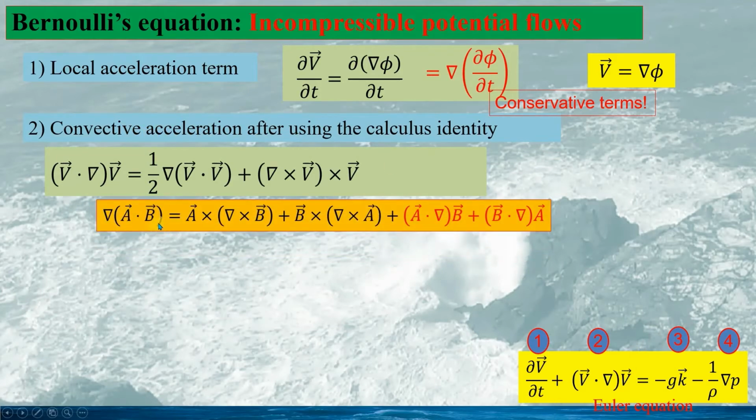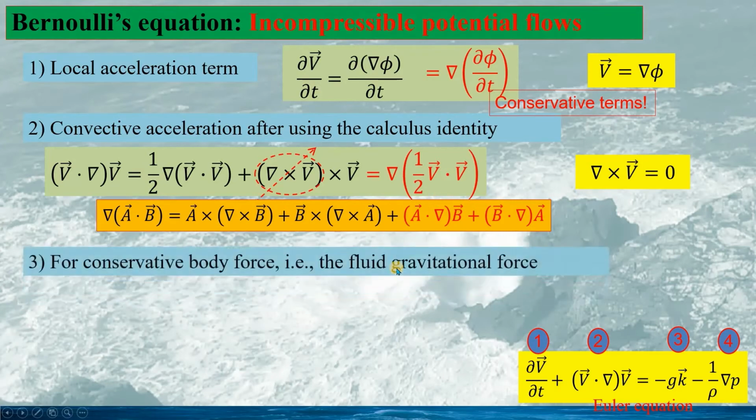Here, we use a calculus identity: if we let vectors A and B both be the vector v, we have this expression. Considering potential flow, the curl of the velocity vector is 0, so this term vanishes. Thus, the convective acceleration can be expressed in conservative form as this if the flow is assumed to be potential flow.